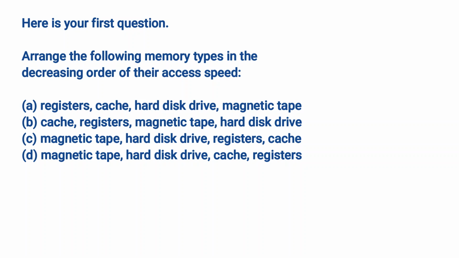Here is your first question. Arrange the following memory types in the decreasing order of their access speed. A. Registers, cache, hard disk drive, magnetic tape. B. Cache, registers, magnetic tape, hard disk drive. C. Magnetic tape, hard disk drive, registers, cache. D. Magnetic tape, hard disk drive, cache, registers.